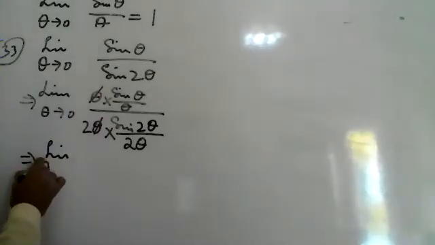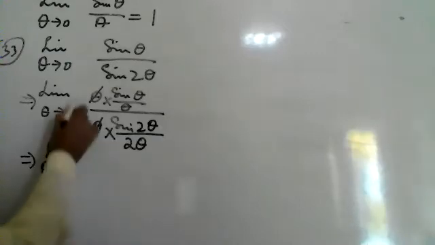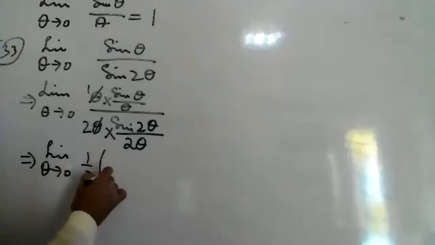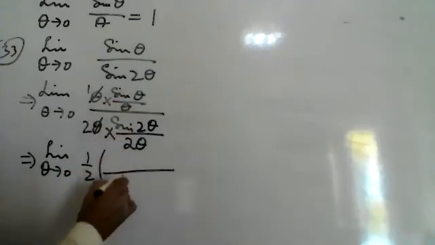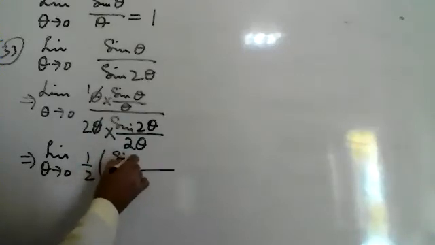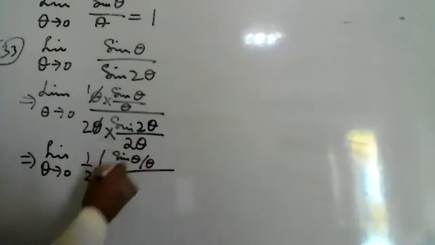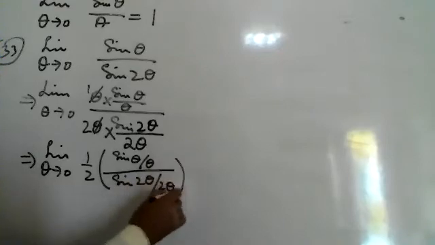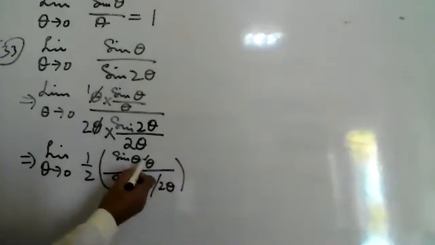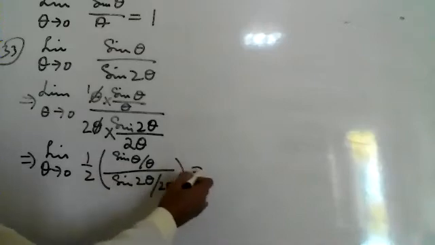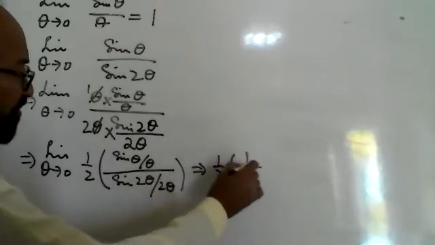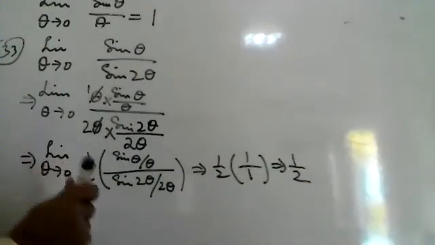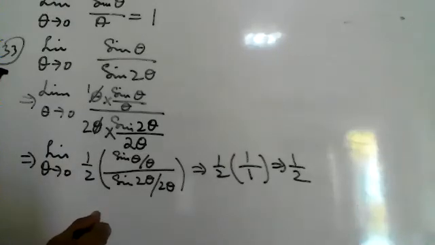Limit theta tends to 0, this is 1 over 2 into sine theta upon theta, over sine 2 theta upon 2 theta. So the limit of this is 1, and the limit of this is also 1. So this is 1 over 2 into 1 over 1. The answer is 1 over 2.